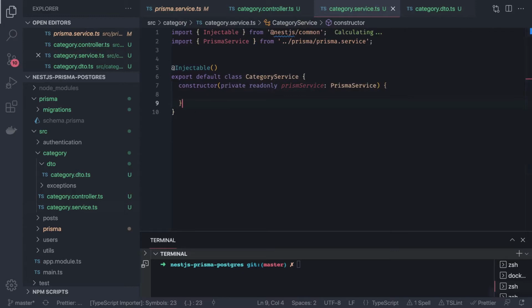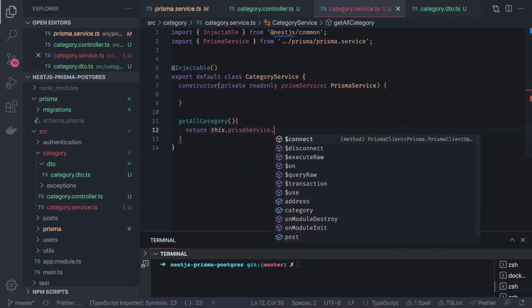This is injectable, and now we can define all the methods like get all categories. What we are going to do here is return this.prismaService.